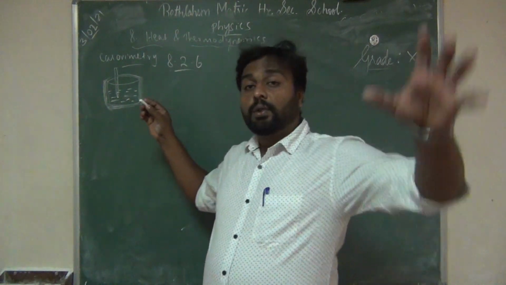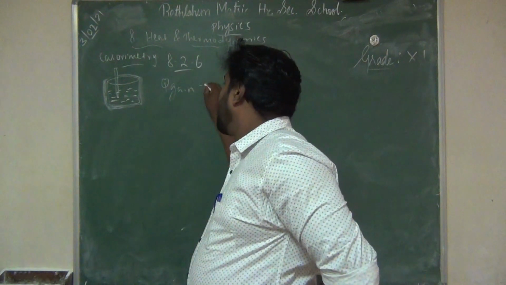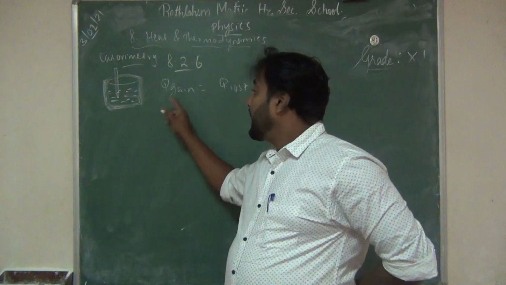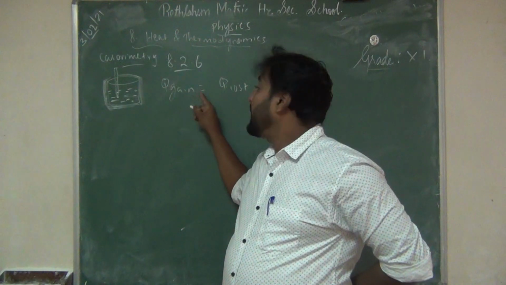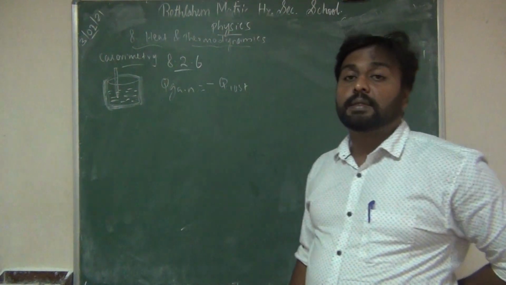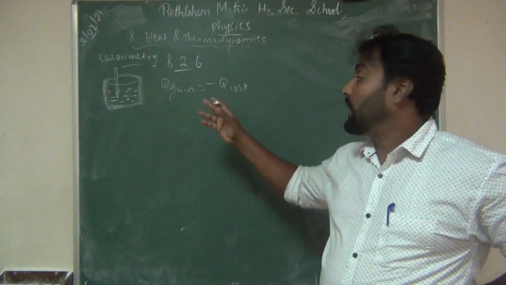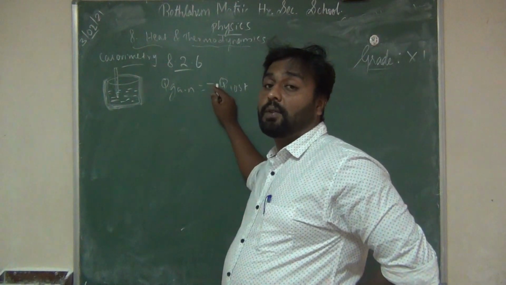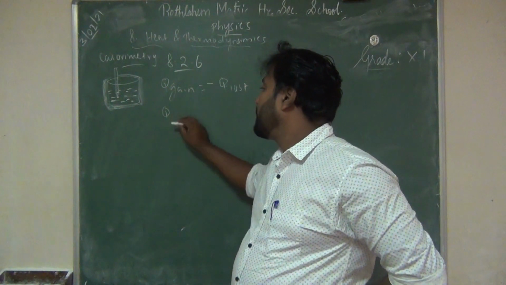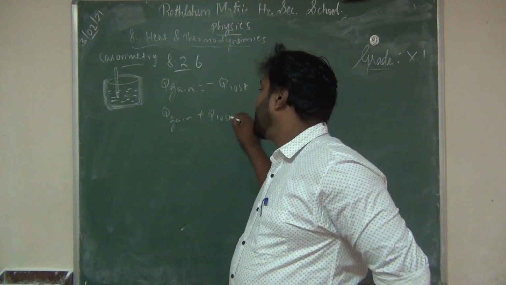So based on this, we can write an equation: Q gain is equal to Q lost. The heat gained by the cold body is equal to the heat lost by the hot body, and here a minus sign is used. It is due to the loss. Due to the heat loss we are using minus. So we can write this equation as Q gain plus Q lost equal to 0.